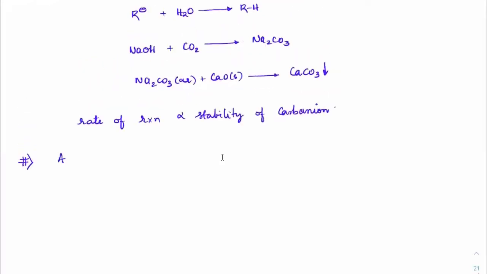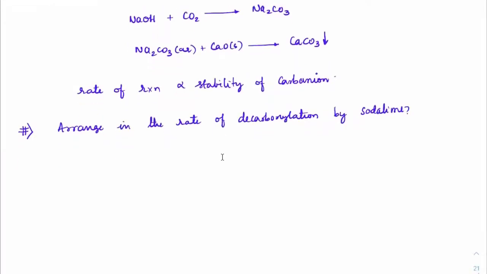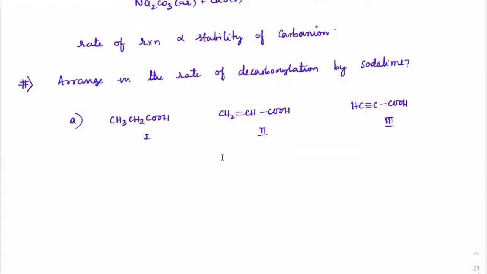See how the question is asked: arrange in the rate of decarboxylation. The minute you think about soda lime, you have to understand that it is a carbanion formation. Suppose I'll take an example, CH3CH2COOH. I'll take this as 1. Comparing that with CH2=CH-COOH as 2 and HC≡C-COOH, just 3. Out of these 3, think which one will have more rate? Third one, correct.